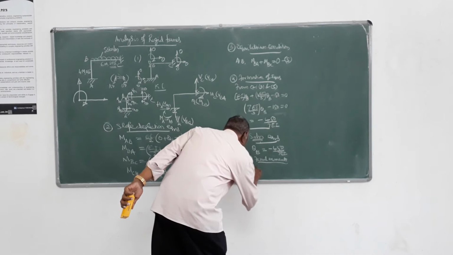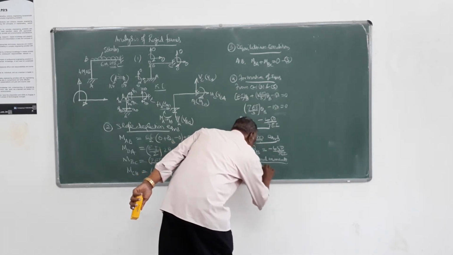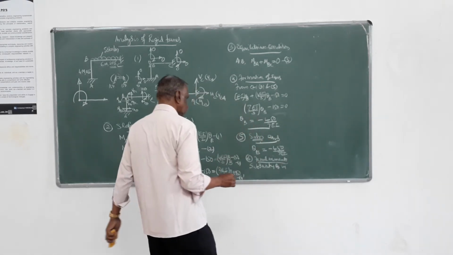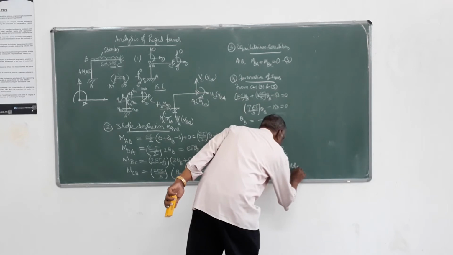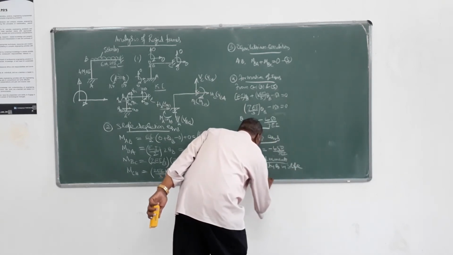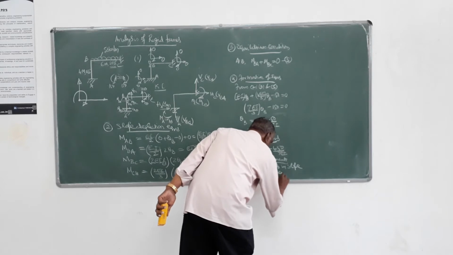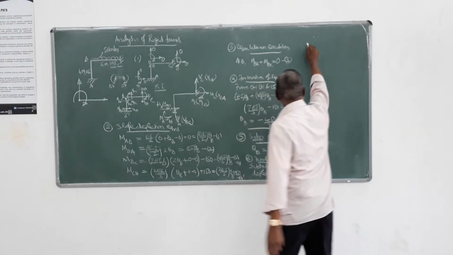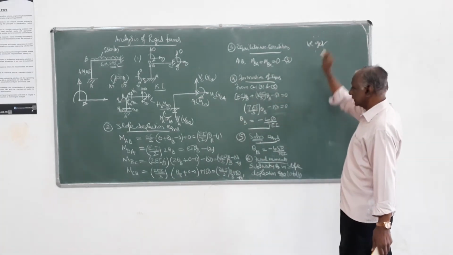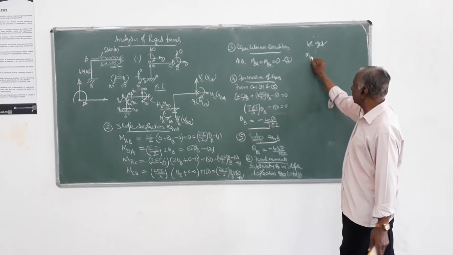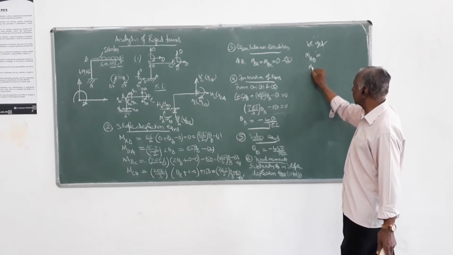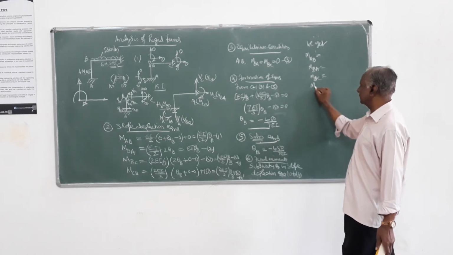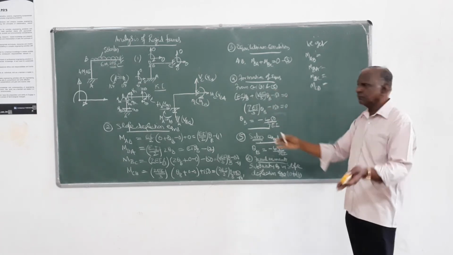Substituting theta B in slope deflection equations 1 to 4, we get the final moments MAB, MBA, MBC, MCB. The 4 end moments we will get.